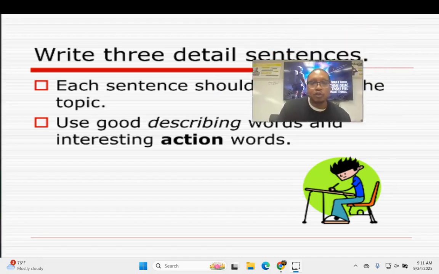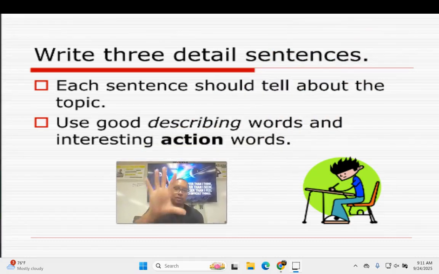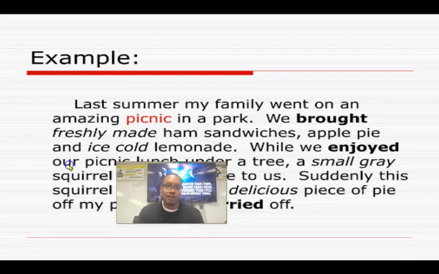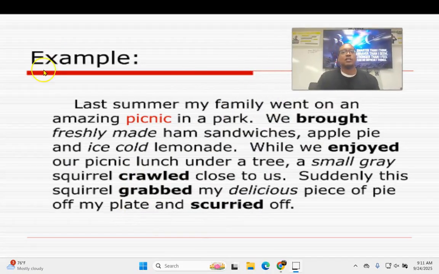Next, you're going to have 3 detailed sentences. Remember, we only have a 5-sentence paragraph. So again, 3 detailed sentences that have to do with what? The amazing picnic in the park with the family last summer. All right, cool. So now let's go ahead and read this. So last summer, my family went on an amazing picnic in a park. We brought freshly made ham sandwiches, apple pie, and ice cold lemonade. While we enjoyed our picnic lunch under a tree, a small gray squirrel crawled close to us, and suddenly the squirrel grabbed my delicious piece of pie off my plate and scurried off.